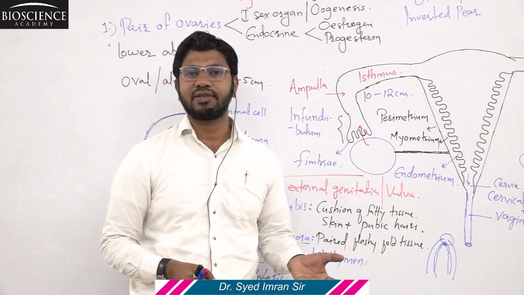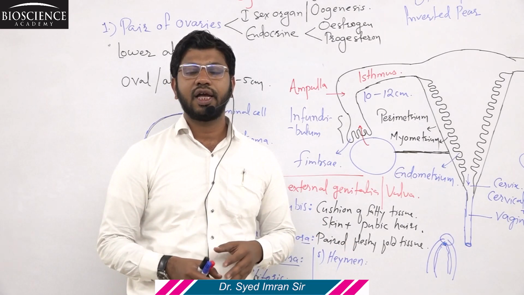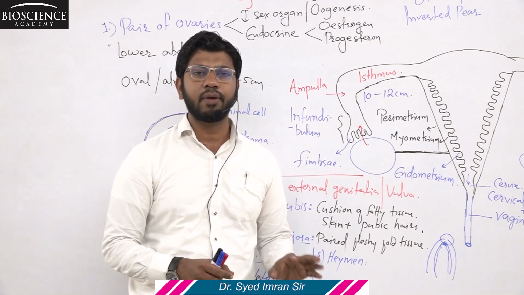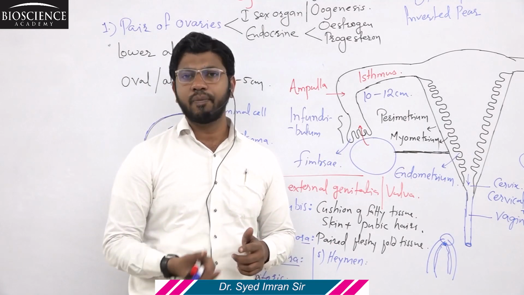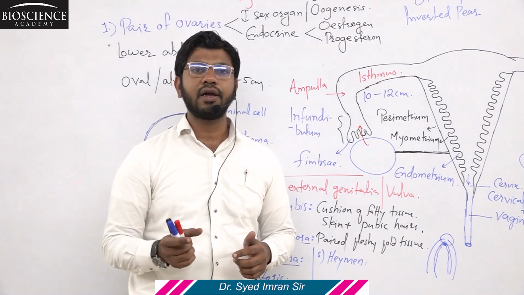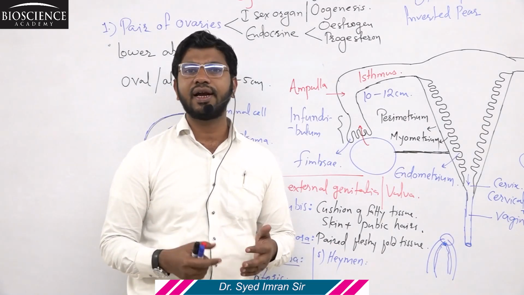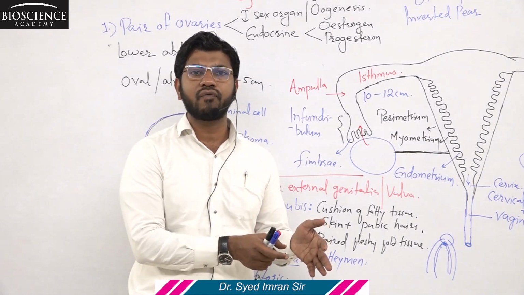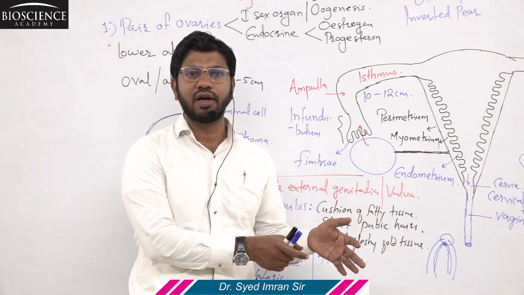In some cases, it is found that even after multiple times of intercourse, the hymen cannot be broken down. So breaking of hymen or degradation of hymen is not a reliable indicator of virginity or sexual intercourse.